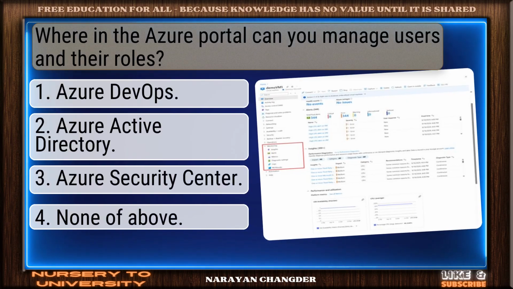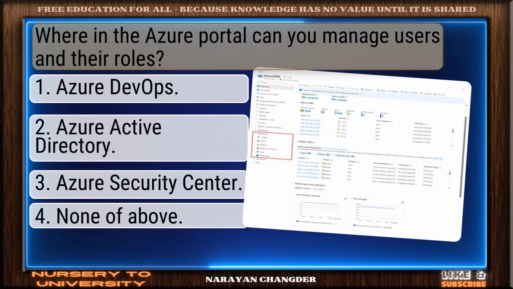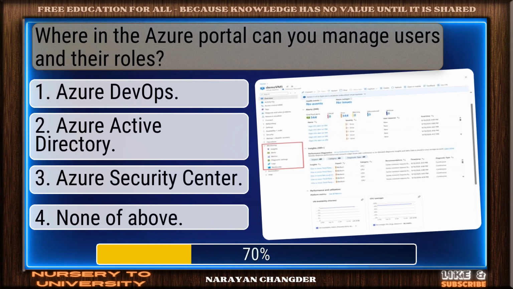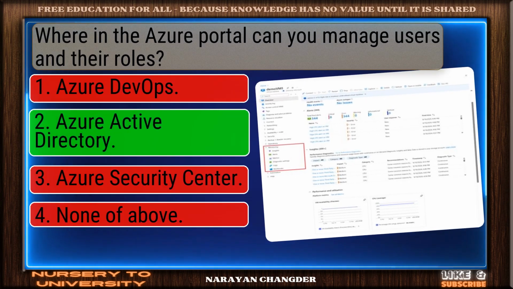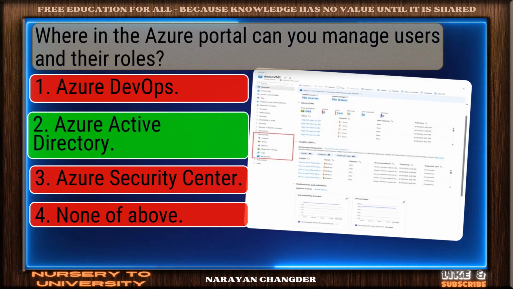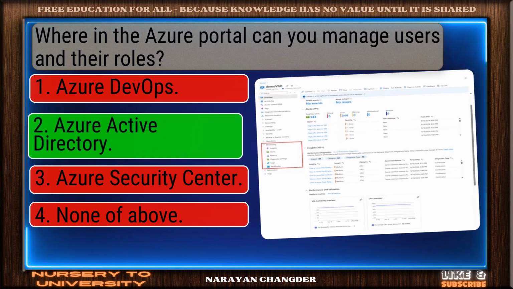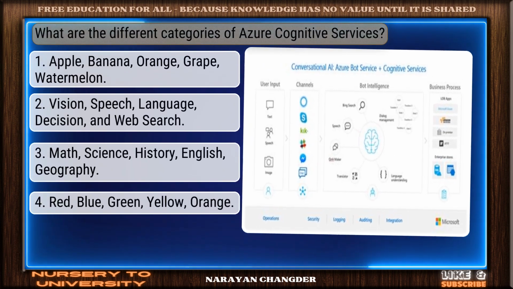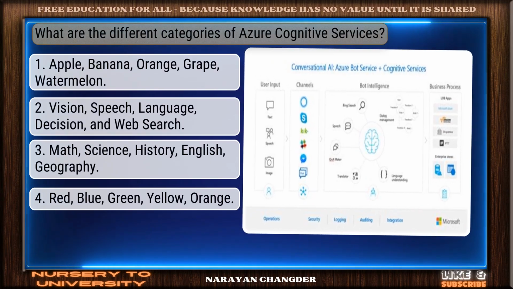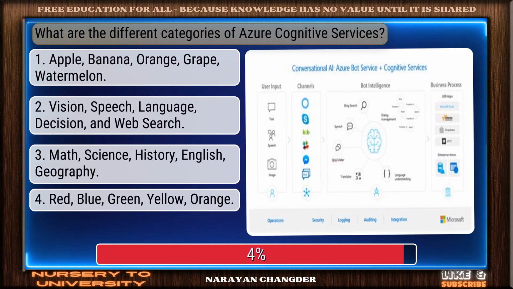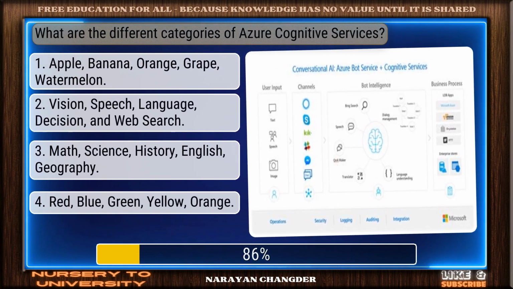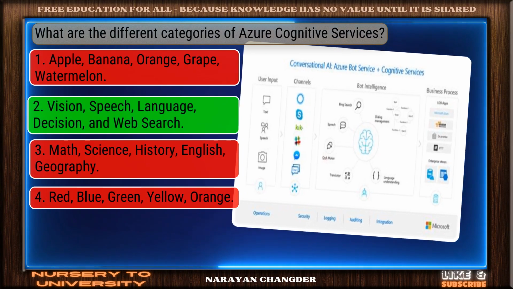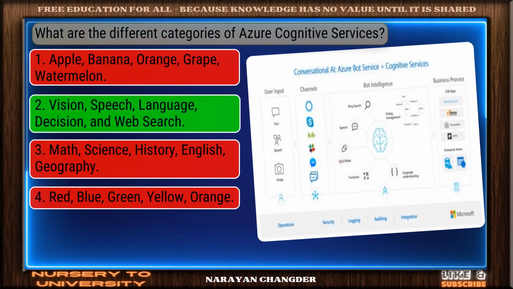Question number 11. Where in the Azure portal can you manage users and their roles? Exactly. Azure Active Directory makes sense, and it is the right choice. Question number 12. What are the different categories of Azure Cognitive Services? Well picked. Vision, speech, language, decision, and web search is the correct answer.